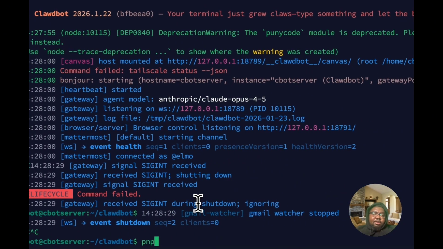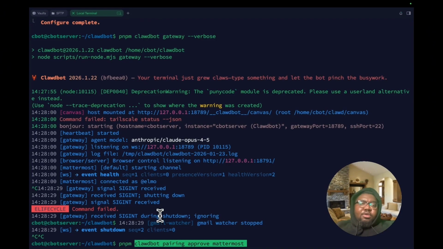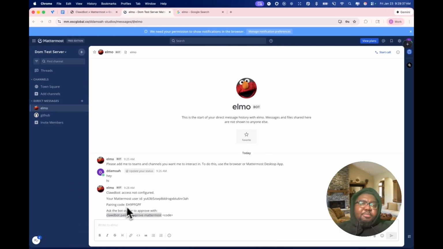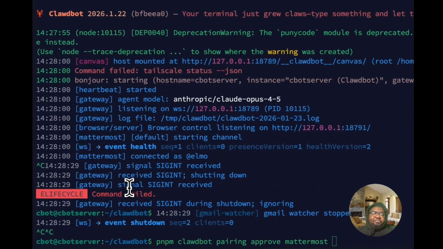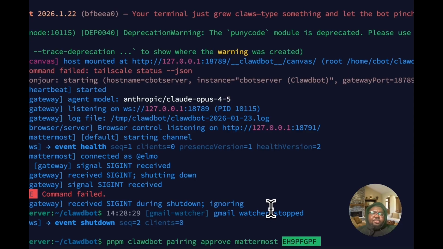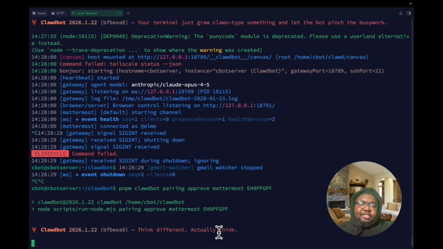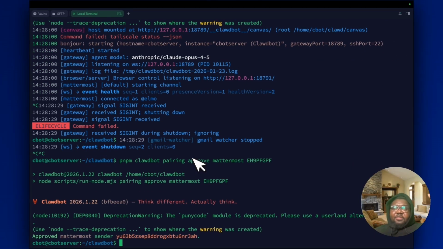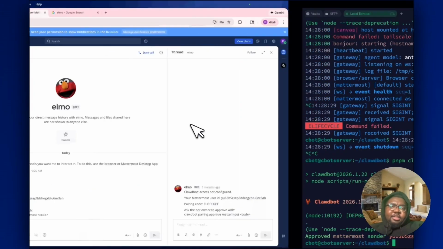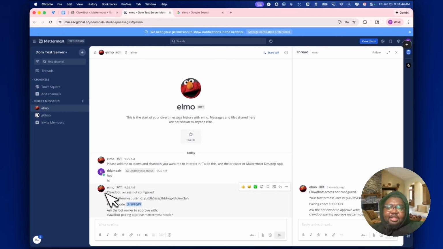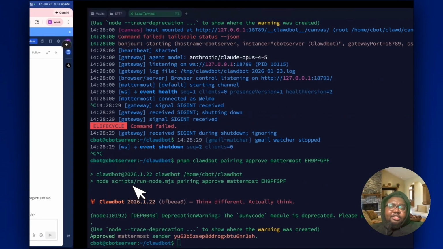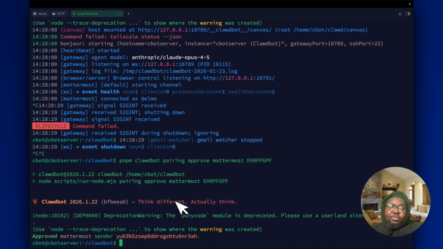So we're going to prepend our command with pnpm as usual, paste this, and we're gonna put in the code at the end. All right, so I'm gonna go ahead and drop this code, and CloudBot should eat that right up and give us a success message. So we have just authenticated Elmo. All right, so Elmo is authenticated and ready to communicate with CloudBot. As you'll notice, CloudBot is not running. We ended it previously, but it's authenticated and we'll be communicating with it very soon.